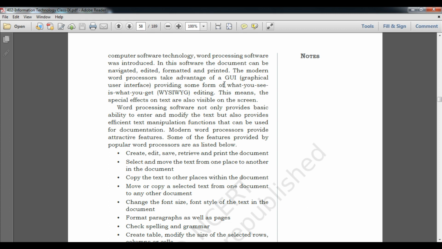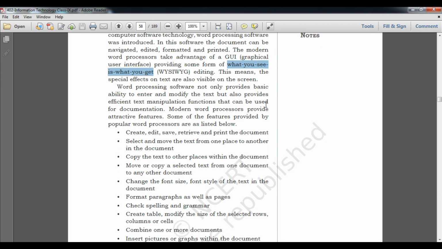WYSIWYG is the short form of what you see is what you get. Students, you have to remember its full form. WYSIWYG, what you see is what you get, is a special type of text editor in which special effects on text are also visible on the screen as you type.